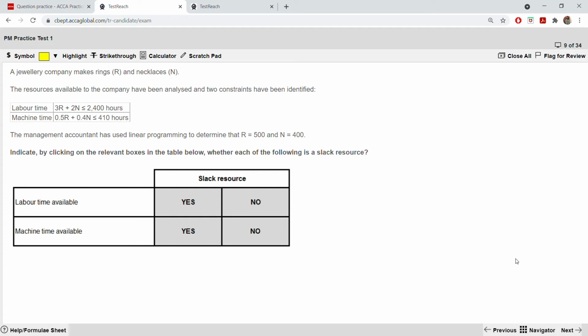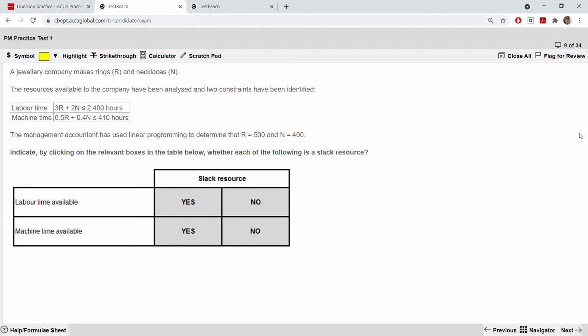Next, see, okay, a jewelry company makes rings and necklaces. The resources available to the company have been analyzed and the two constraints have been identified, the labor time and the machine time. Now the management accountant has used linear programming to determine this one. Linear programming is also used in financial management also. Okay, we have seen, even in AFM. Indicate by clicking on the relevant boxes in the table whether each of the following is a slack resource. Labor time available and machine time.